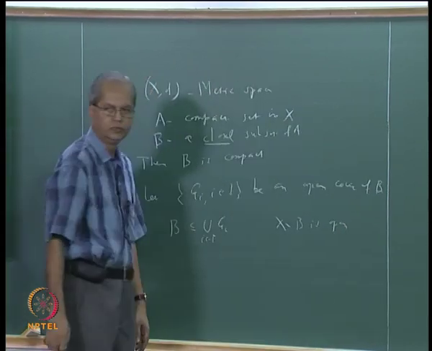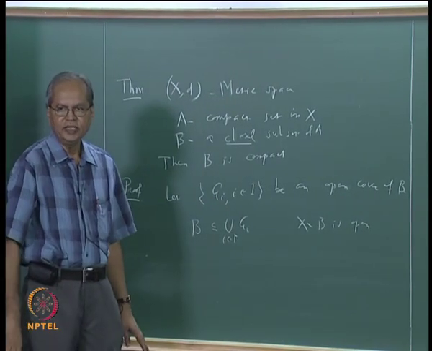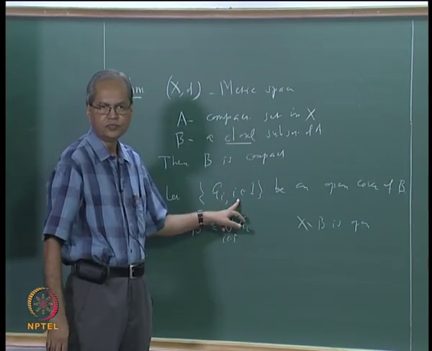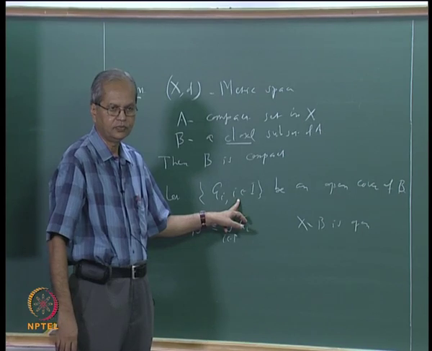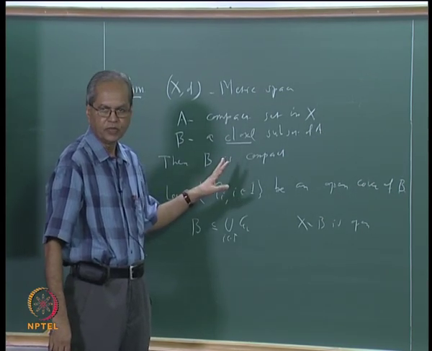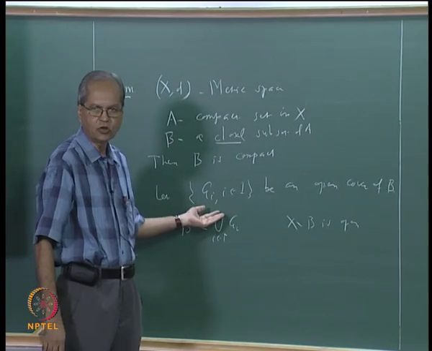Now the idea is simply this: suppose I add this open set to this family, will that cover A? Those points which are in B are already in G_i.